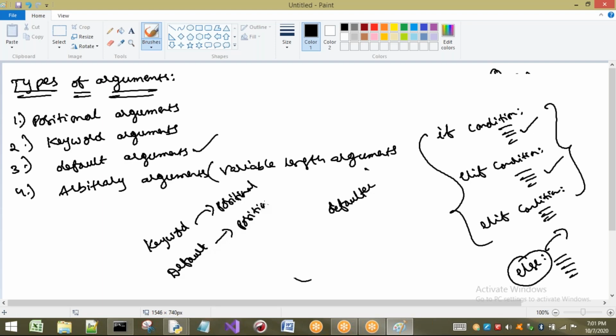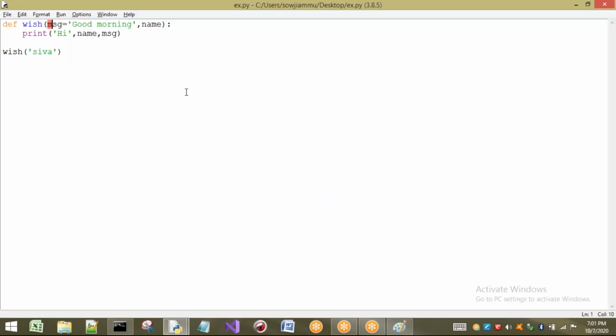Here I am writing message equal to "good morning", and then name. Name is a positional argument. If you want to write a positional argument, it should be the first one only. That means we have to write it before the default arguments.